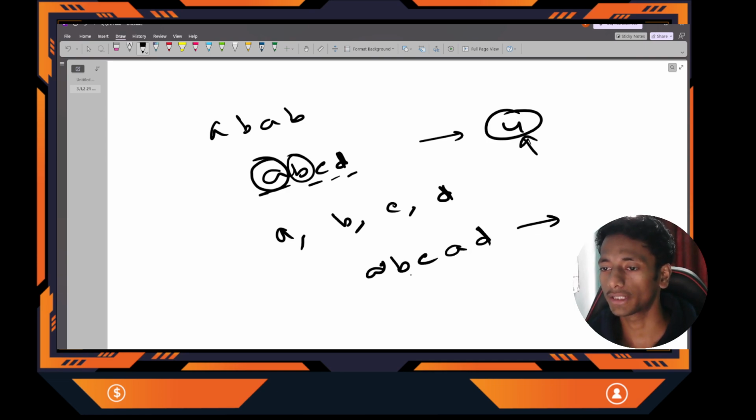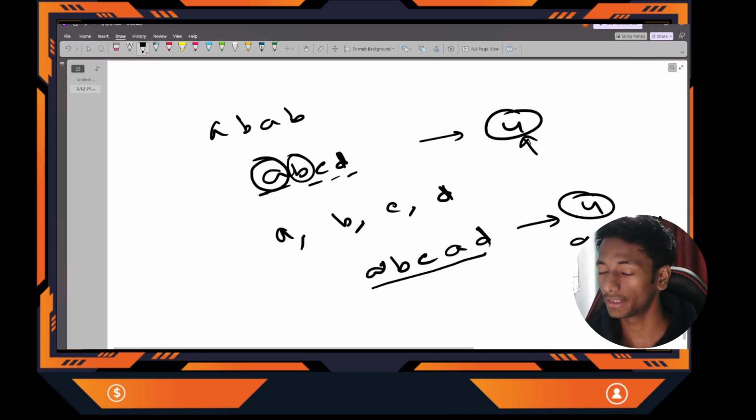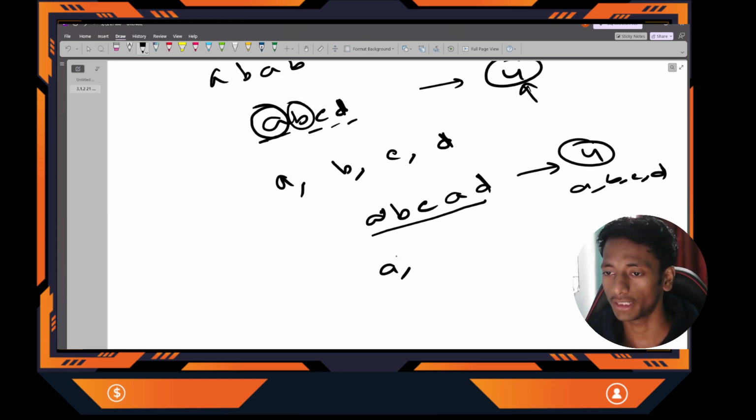Okay. So how many unique characters are present? 4 unique characters are present: A, B, C, and D. A is getting repeated. Okay. So that means first of all, I will create a substring with A. B, this is unique, first time seeing it, so I will create a new substring. C, this is a unique character, first time I'm seeing this, so I'll create a new substring with C.